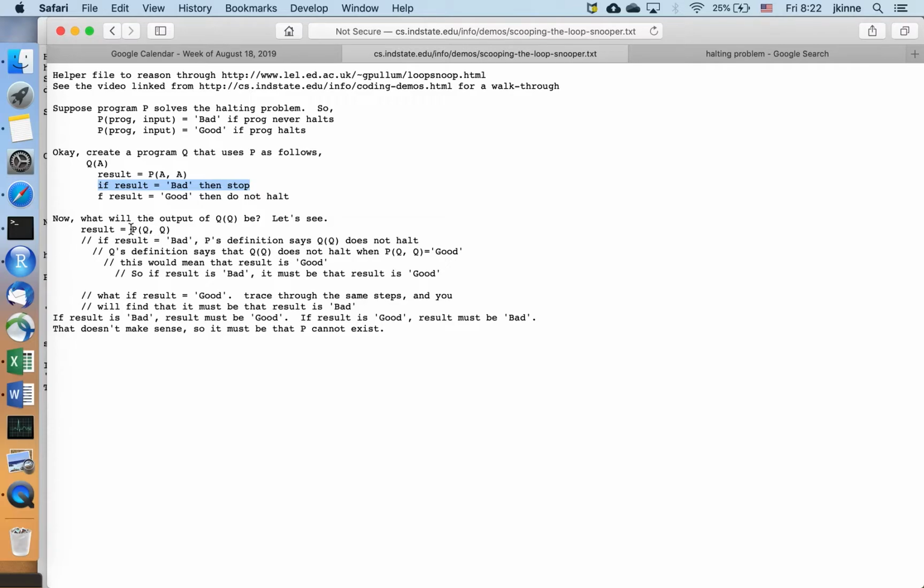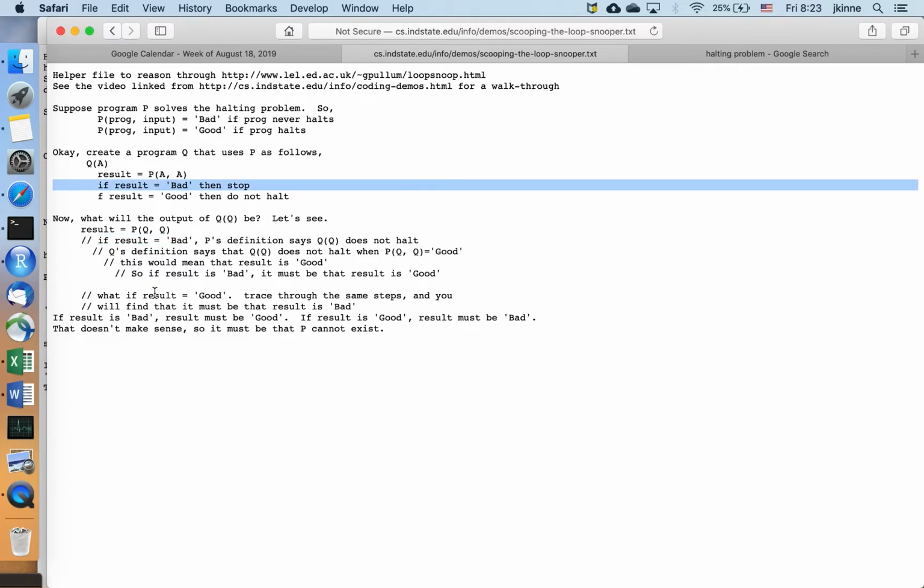So that can't be, right? This is telling us that Q of Q does not halt, if this program P is correct. But this here says that it will. So we know that this doesn't make sense. We can't have this result coming out bad, because if the result comes out saying bad, then Q of Q doesn't halt because that's what P said, but then it does halt because that's what we do right here.